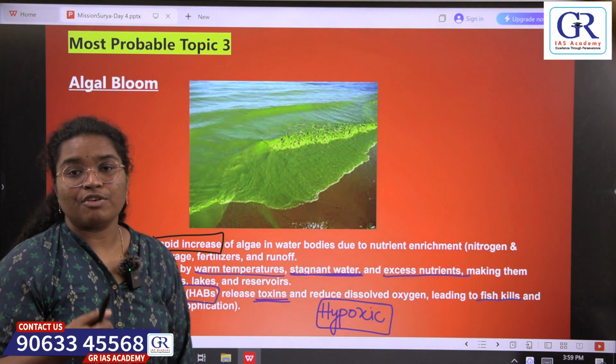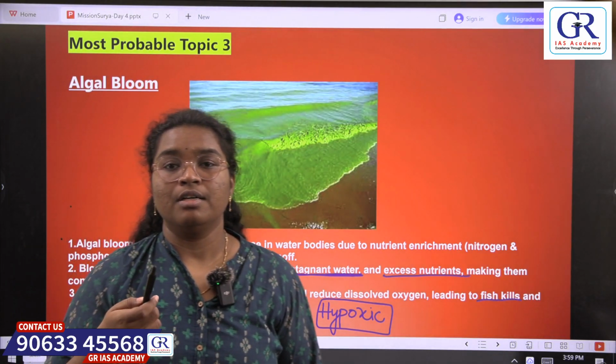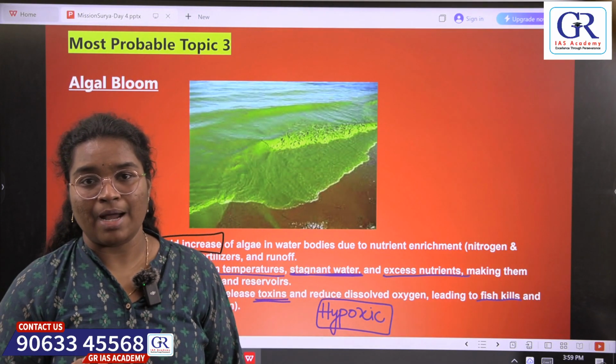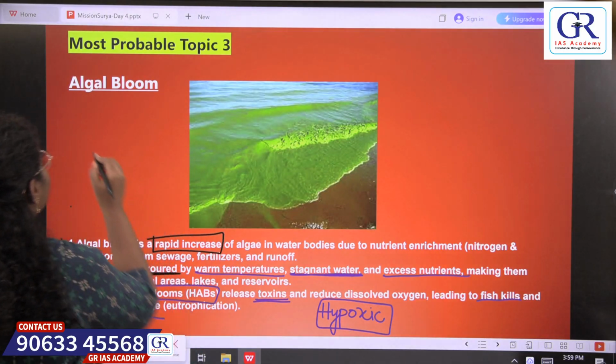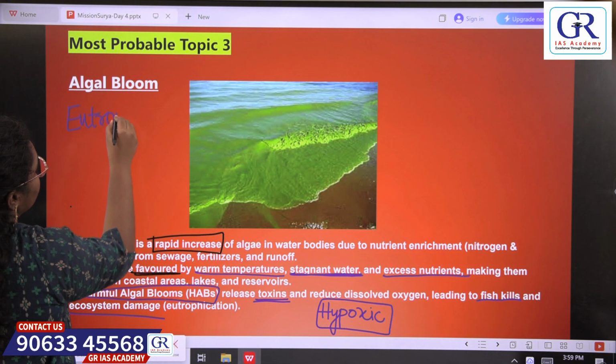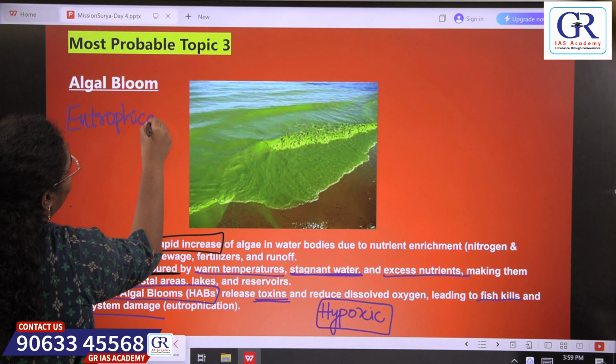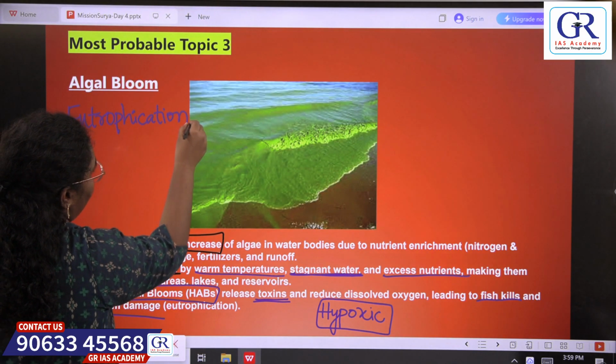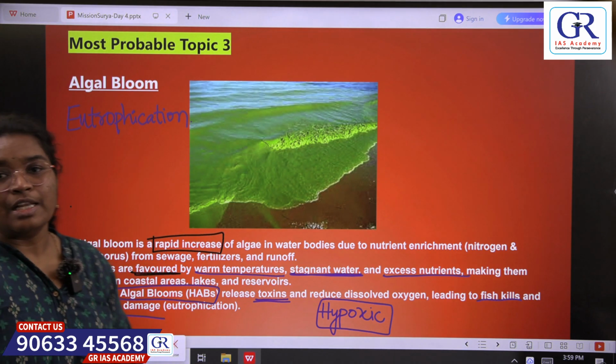And the rapid increase of algal bloom due to the excess of nutrients and organic matter is also referred to as eutrophication. So eutrophication is nothing but another name for algal bloom. I hope this is clear.